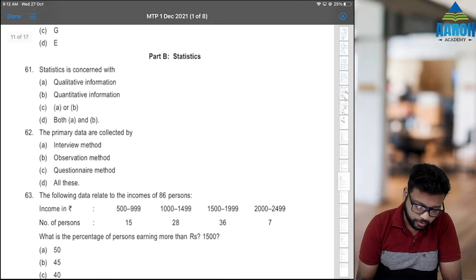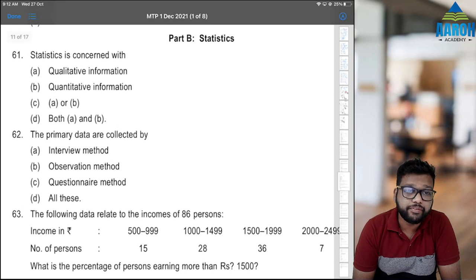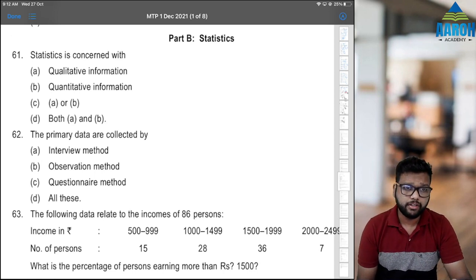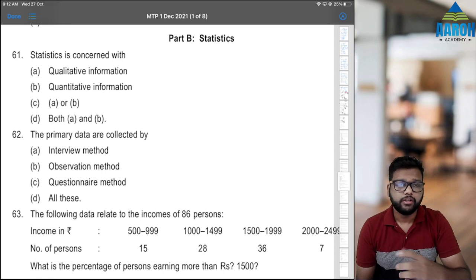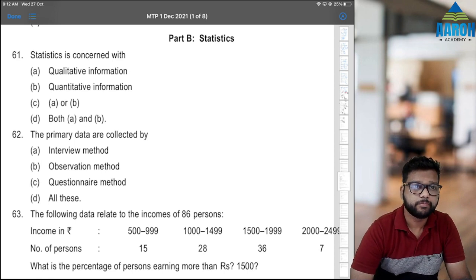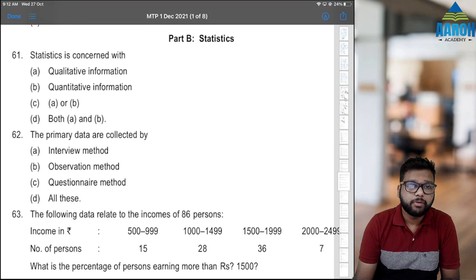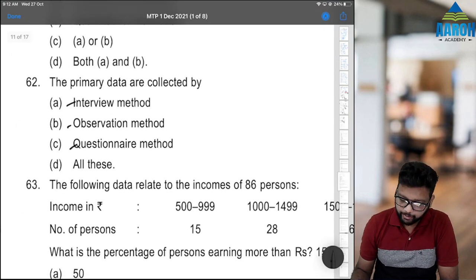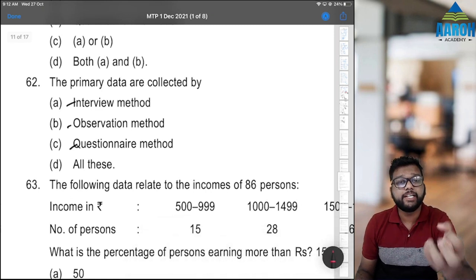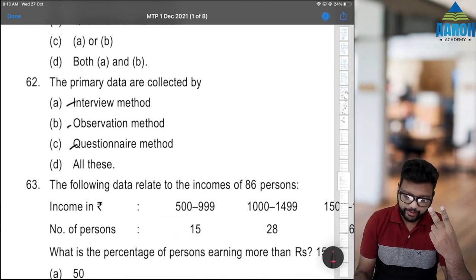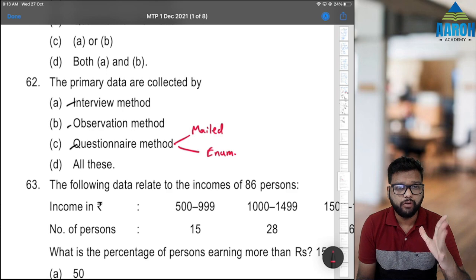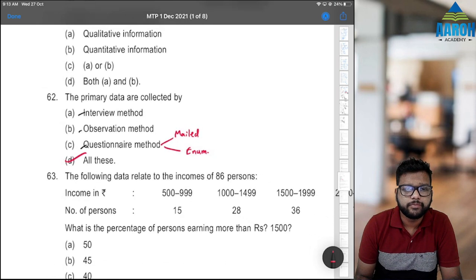Question 61, statistics is concerned with both qualitative and quantitative, because even if we have qualitative data, we can convert it to quantitative using frequencies. 62, primary data are collected by interview, observation, questionnaire, all correct, because primary data means data collected directly from the source. So interview, observation, mailed questionnaire, and questionnaire through an enumerator. These are the 4 basic methods of primary collection. So all of these are the correct answer.